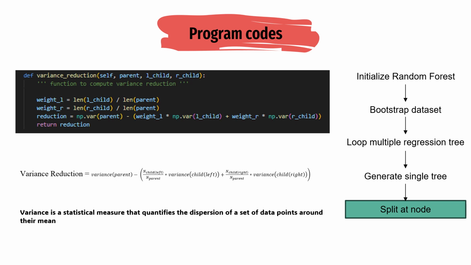Let's talk about the approach or the methods used to build the random forest algorithm. At the splitting node, I use variance reduction calculation to split at each node. This is the formula for variance reduction written in Python, which is the difference of the variance of the parent and its children. The variance is a statistical measure that quantifies the dispersion of a set of data points around their mean.